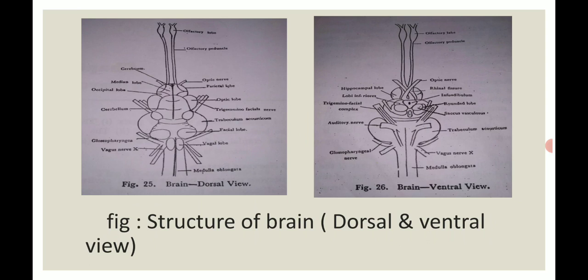The infundibulum, triangular in shape, lies in the middle next to the saccus vasculosus, and the medulla oblongata is on the ventral side of the brain. The various auditory nerves and pharyngeal nerves are present in the ventral view as well as the dorsal view of the brain.